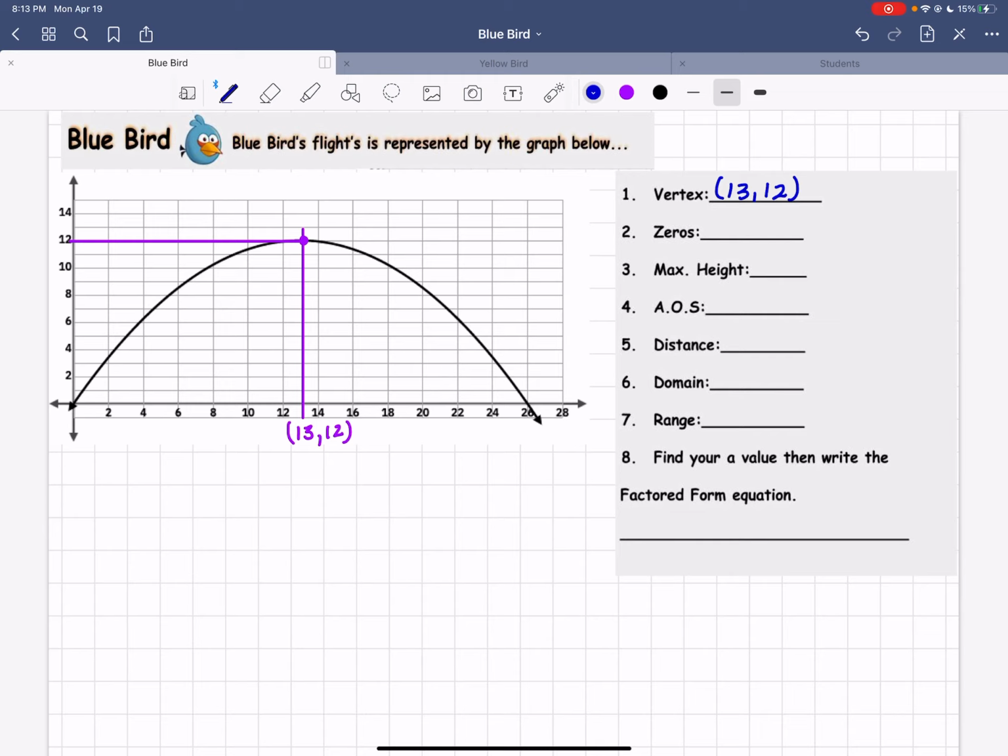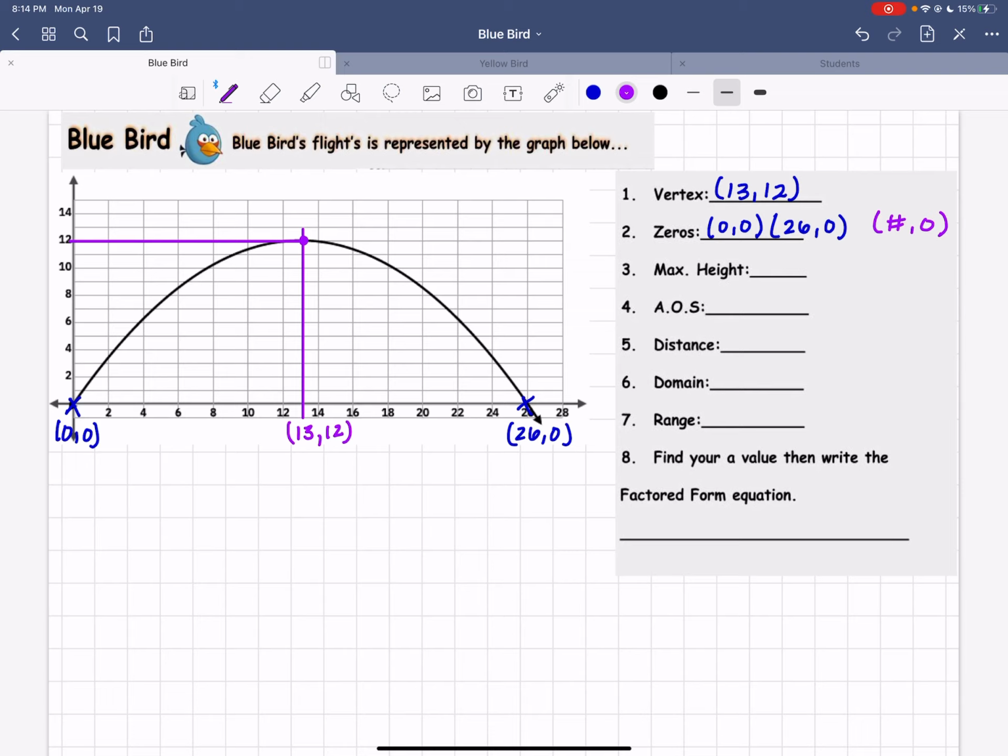The zeros are the x-intercepts, so I see a 0 right here and another 0 right here. So the first 0 is going to be at 0, 0. And the second one is going to be at 26, 0. Remember, in order to be an x-intercept, your y value has to be 0. These are also called zeros or roots.